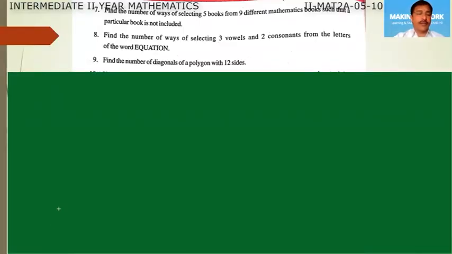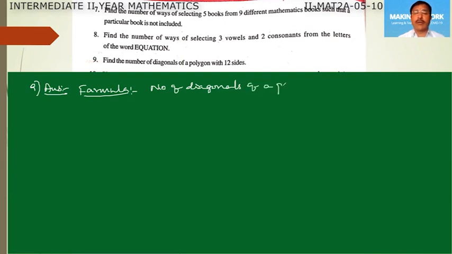Right, next question, we will see this 9th one. Number of diagonals in a polygon of 12 sides. So here is the formula related to this question. Number of diagonals of a polygon of n sides.